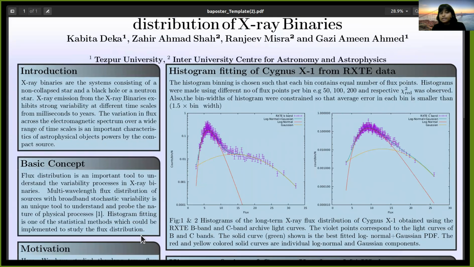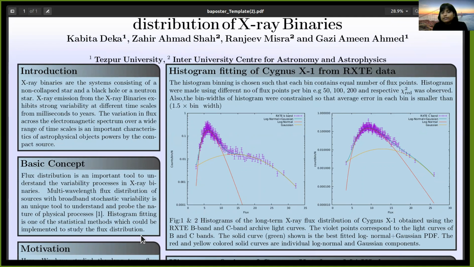The histogram binning was chosen such that each bin contains an equal number of data points. We didn't choose the traditional way of equal bin widths; instead we used the condition that each bin contains an equal number of data points.